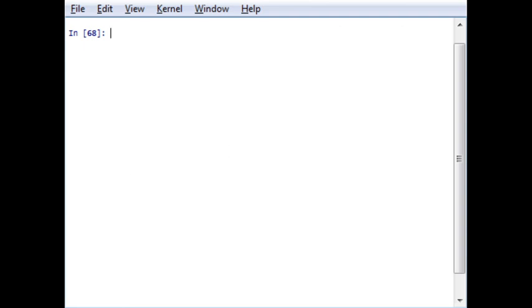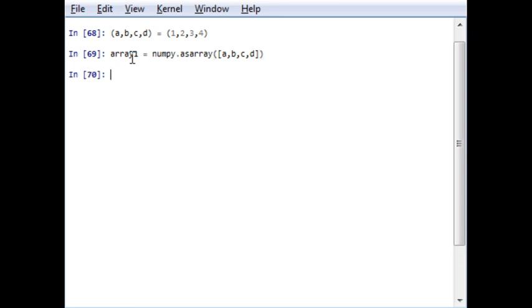The first example we will take is asarray. Let us say we have a, b, c, d, a simple example, which is equal to 1, 2, 3, 4. Now let us define array1. This abcd is not an array. I want to define it as an array, so array1 is equal to numpy.asarray(abcd). So array1 will now be an array of 1 2 3 4.